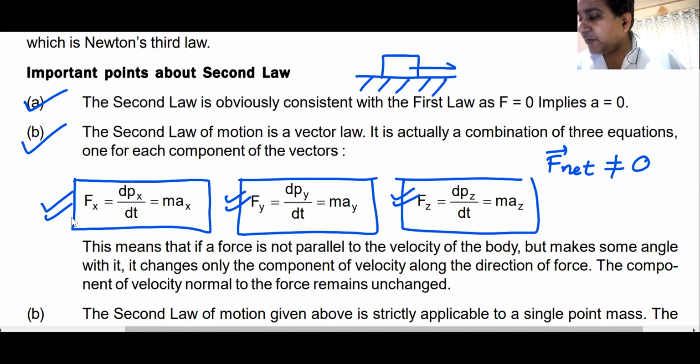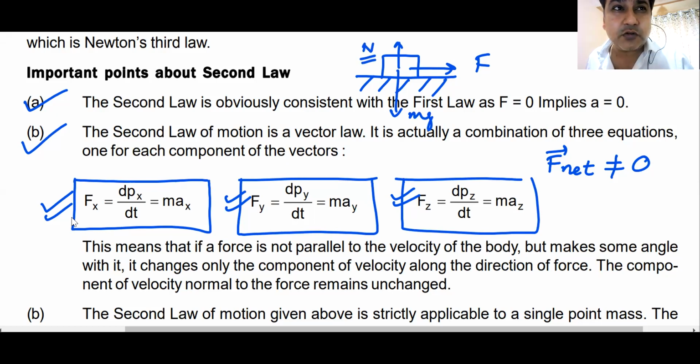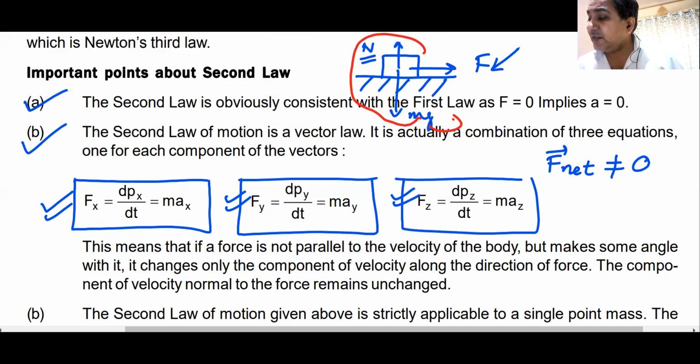You have this body and you apply a force here. There is the weight of the body acting like this, the normal reaction of the body acting like this. Is the net force acting on this body zero? No. There is a net force acting on this body, F. But along one direction, the net force is zero. What is that direction? That direction is definitely along the y-axis. Along the y-axis, there is no net force acting on this particle, and its momentum will remain conserved along the y-axis. So we have understood from Newton's second law, the law of conservation of momentum.